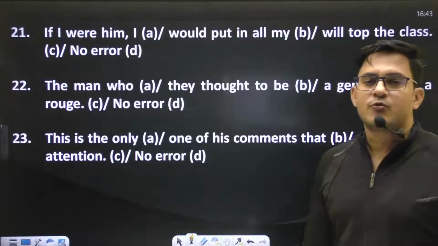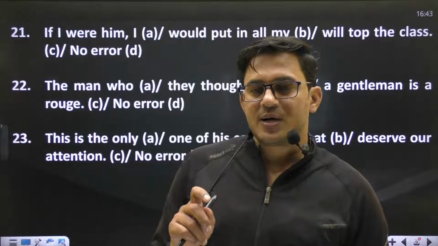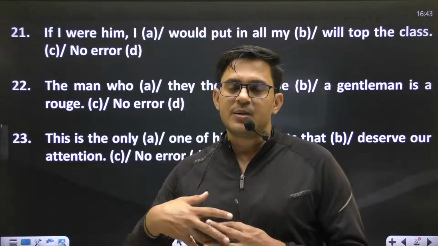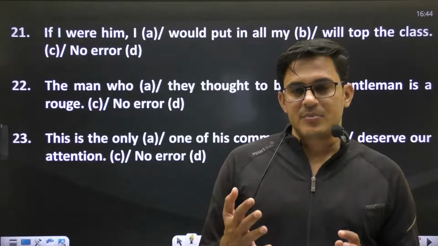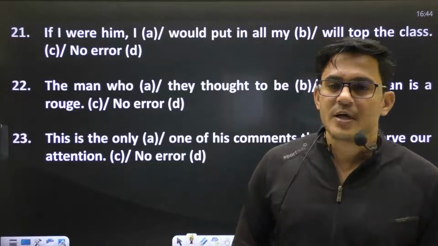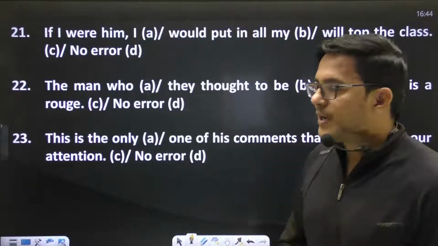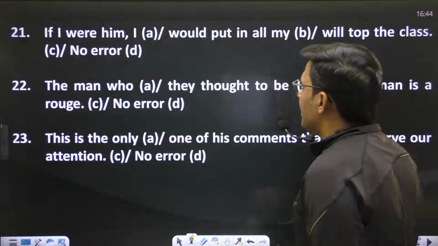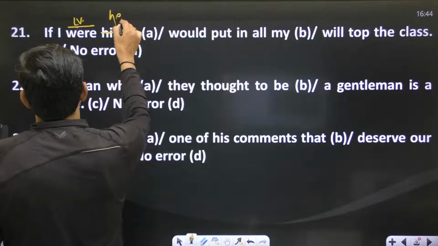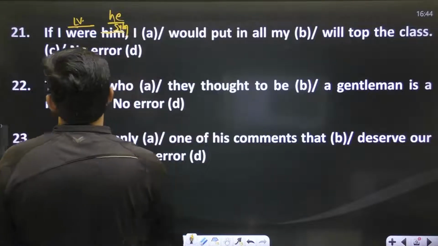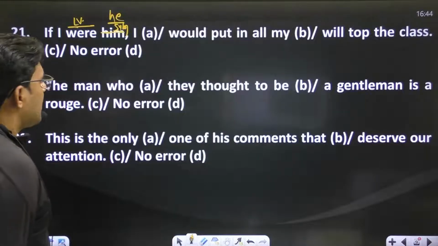These are good types of questions, and these questions usually confuse students because the concepts demand some effort and some kind of knowledge regarding this chapter. So if you know the concepts very well, then you will be able to just maintain the sentence, right? If I were him, make sure linking verbs are followed by a subject complement. So to make it a subject complement, the subjective case, he will be there. If I were he, I would put all my efforts.